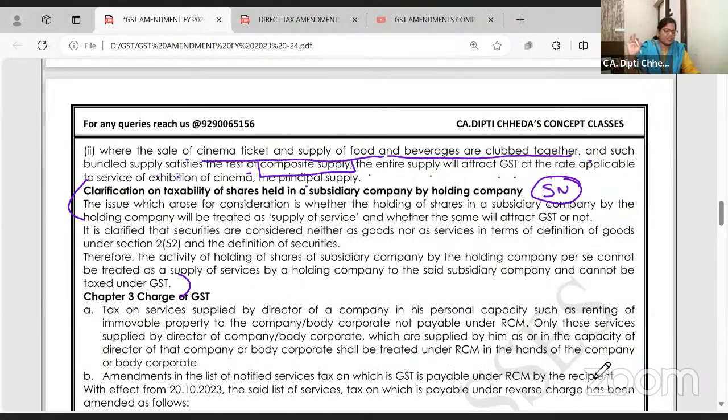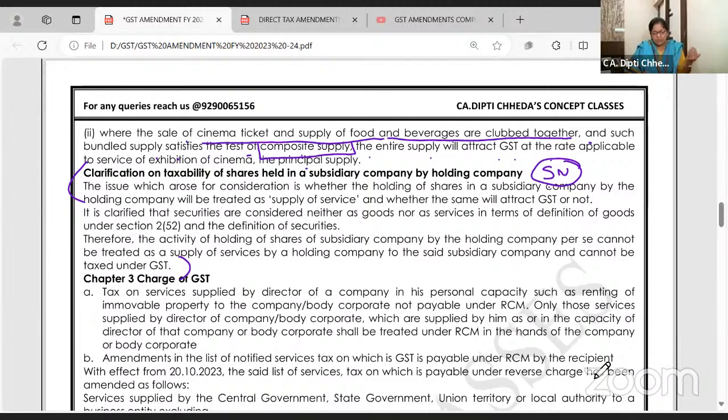Holding and subsidiary company, are they giving service? Are they covered under GST? Answer is no. Even in income tax, in capital gain, section 46, they are exempt. Ma'am, if you did not understand, we will read it, dear. Classification on taxability of shares held in subsidiary company by holding company.